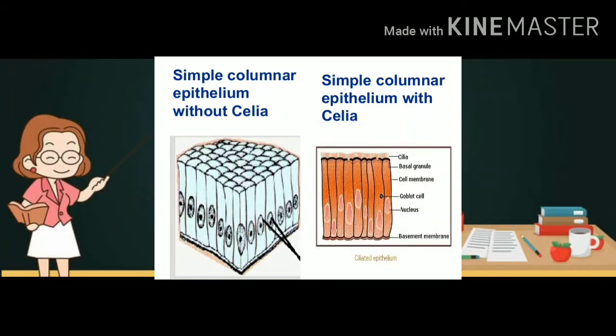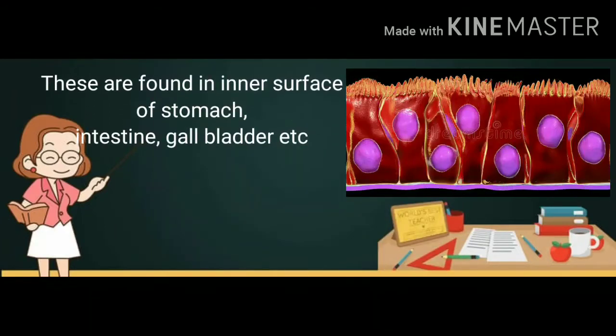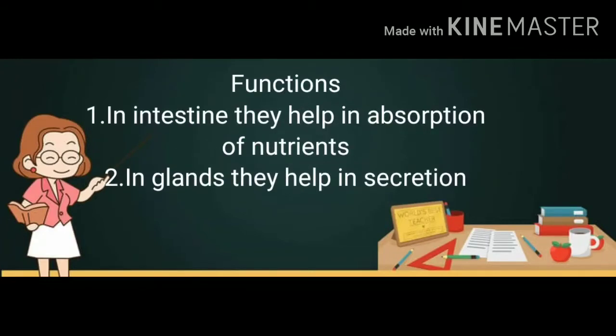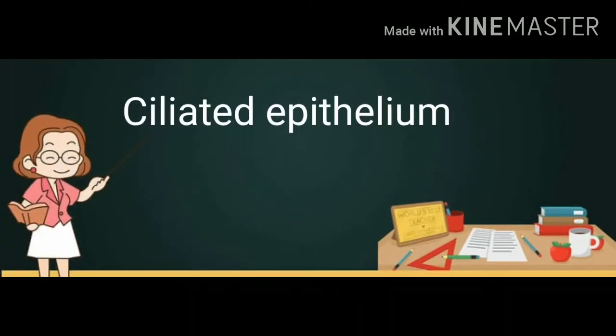Some columnar epithelium cells are having cilia and some are without cilia. Cilia are hair-like projections above the cell surface. These are found in inner surface of stomach, intestine and gallbladder, etc. Now, functions: columnar epithelial cells of intestine help in absorption of nutrients, and when they are present in glands, they help in secretion. Next category is of ciliated epithelium.